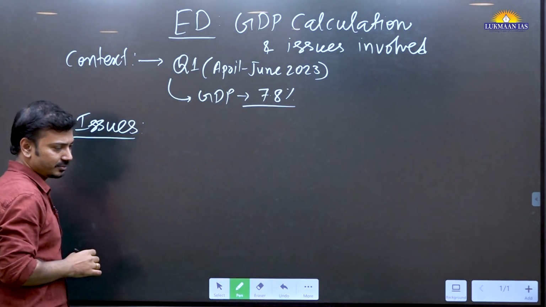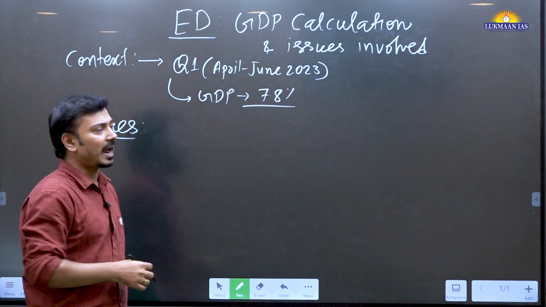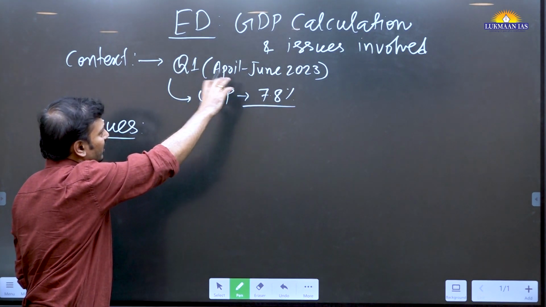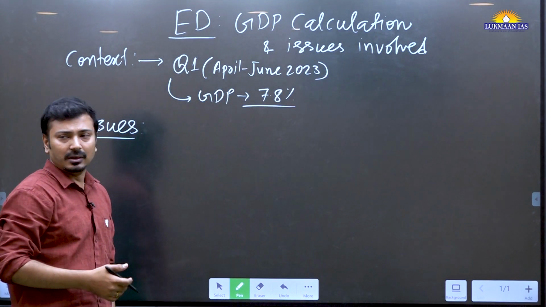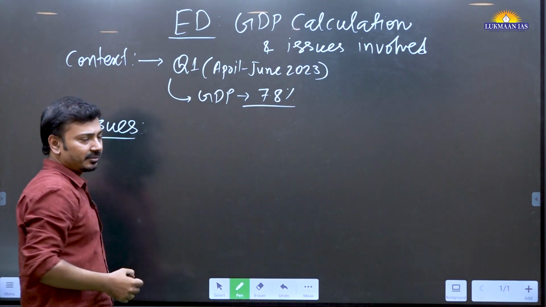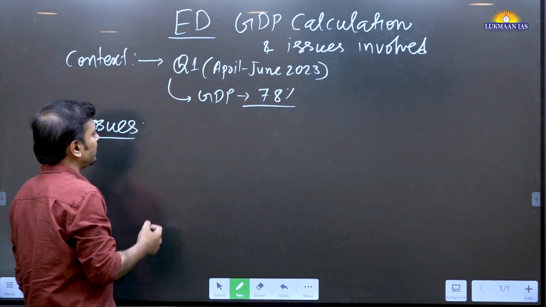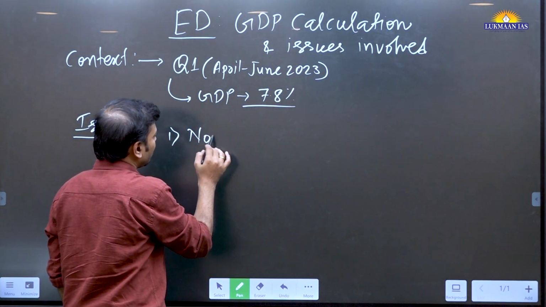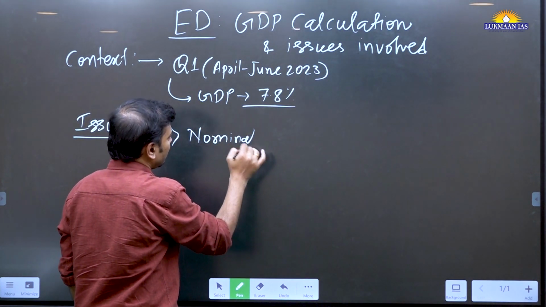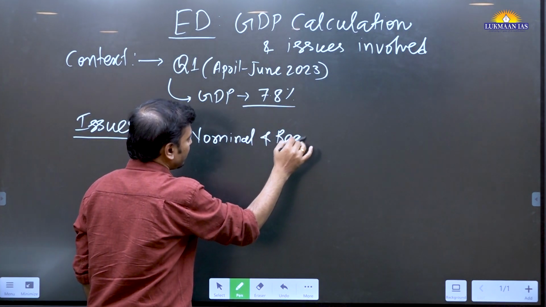Let's try to understand the issues in the GDP calculation, or the issues highlighted at present through the criticism regarding this GDP data. The first issue is related to nominal and real GDP.